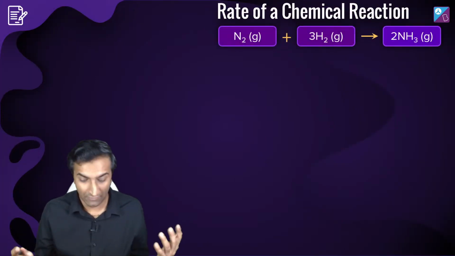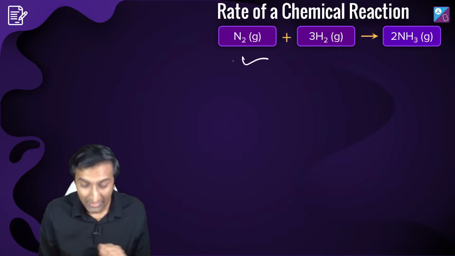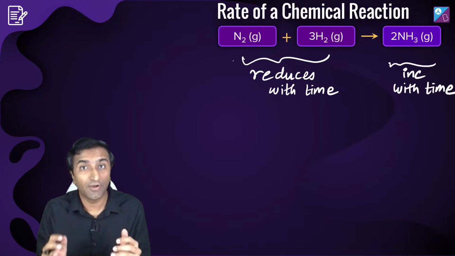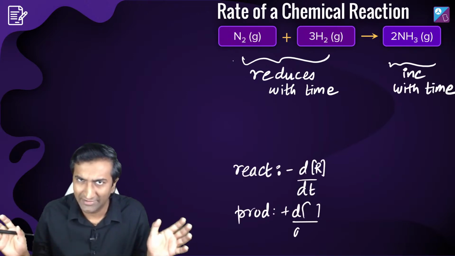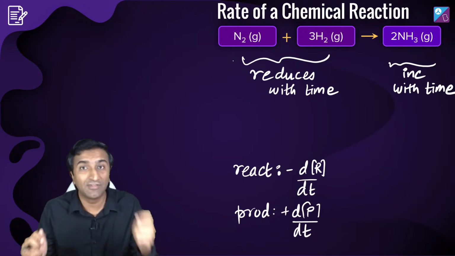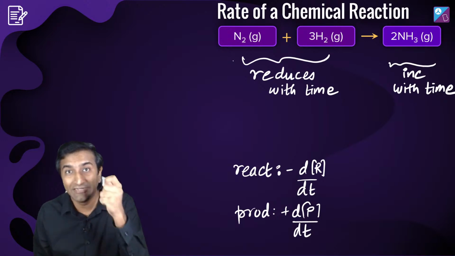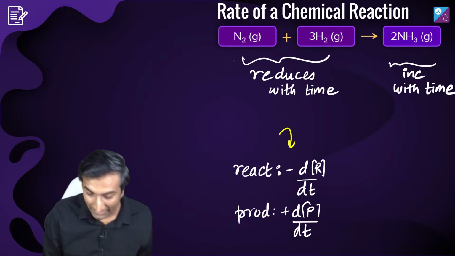So, I think all of you are absolutely right. Let's quickly look at how this was solved. What's the rate of a chemical reaction? This whole guy over here, this is a chemical reaction. The reactants reduce and the products get formed. This is why we are obviously in kinetics. I don't have to tell you, we are dealing with changes with respect to time. This is the only chapter in the whole of chemistry where we deal with time. Every other chapter we deal with energy primarily. So the rate of reactants reducing is minus dR by dt and products is plus dP by dt.